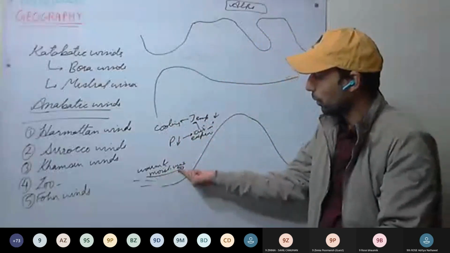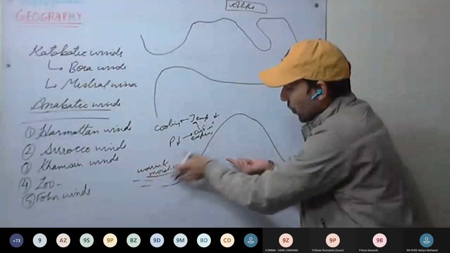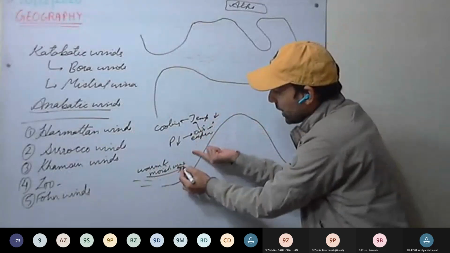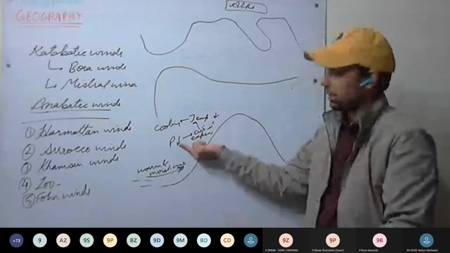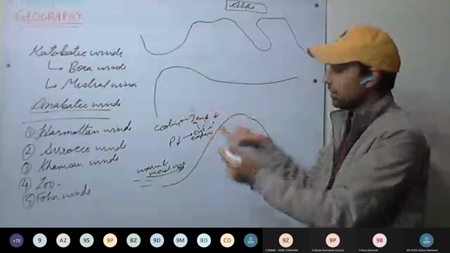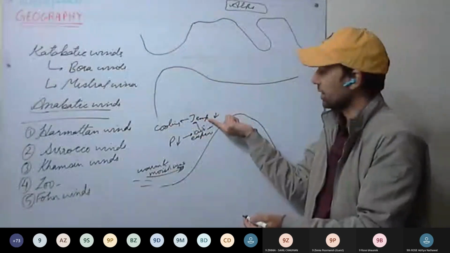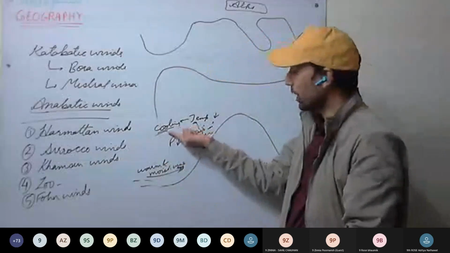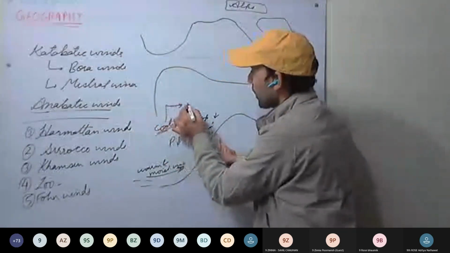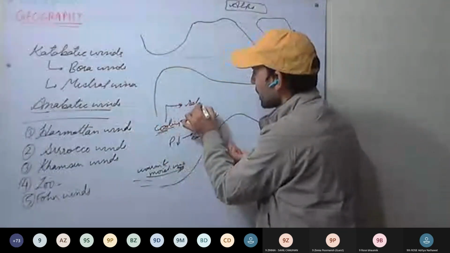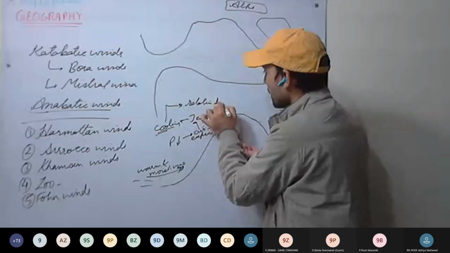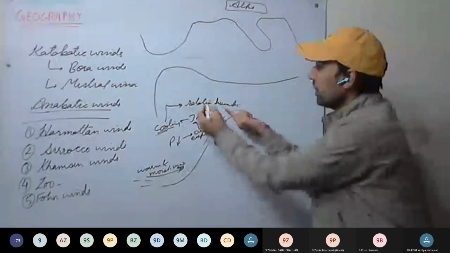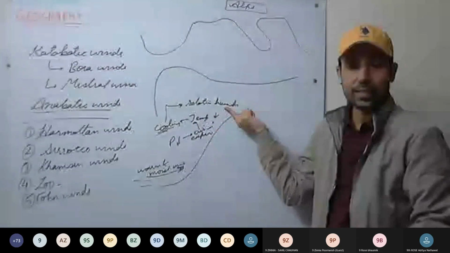So what is happening? Warm and moist wind is flowing over the mountain. As it rises, the pressure decreases, air expands, temperature decreases, and cooling of air takes place. As cooling of air takes place, what about relative humidity? This term we will be discussing in the next lecture as well. Relative humidity will increase.